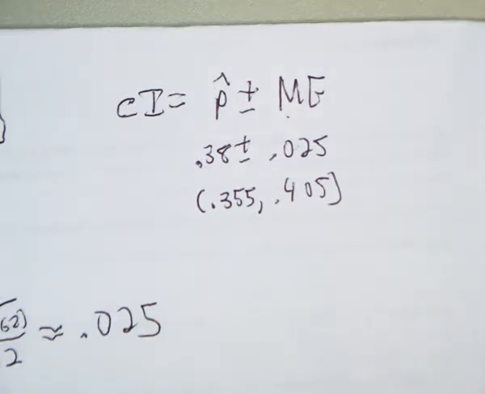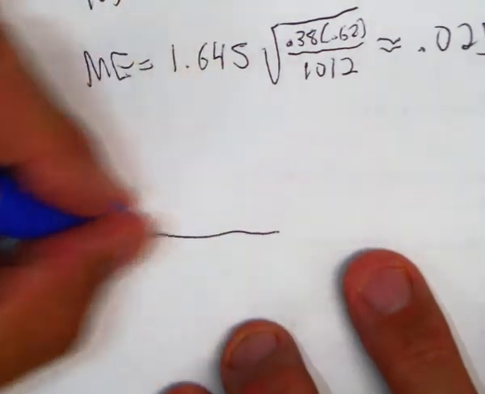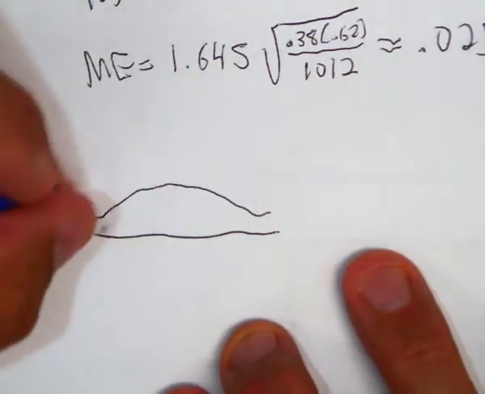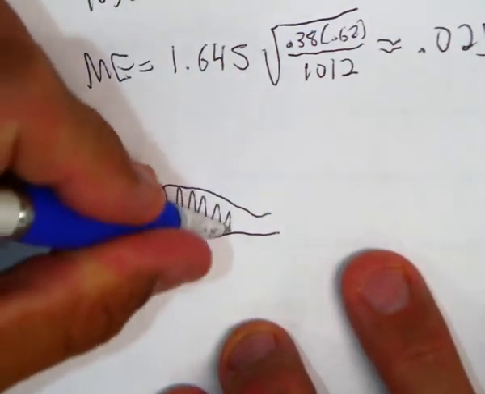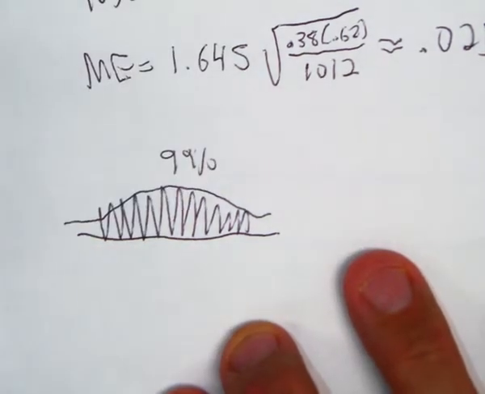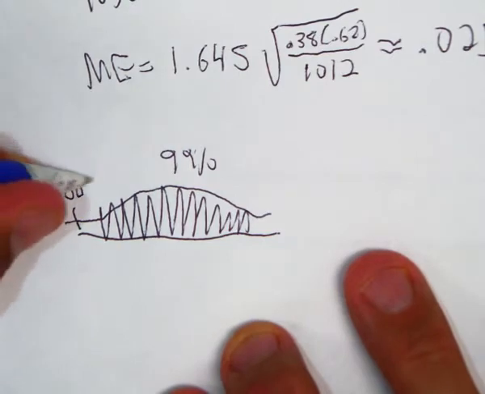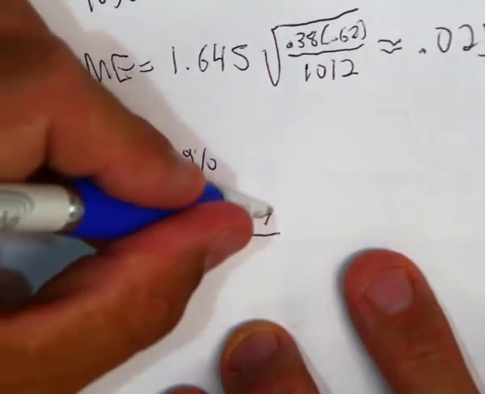Okay. And then in C, if we want to be 99% confident, we got to find the margin of error. Okay, well, how do we do 99% confidence? Well, we shade in 99% in the middle. So what does that leave? Well, that leaves 0.5% here. Okay, and 0.5% there.